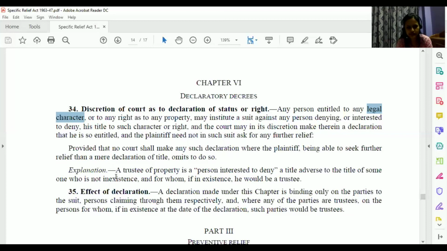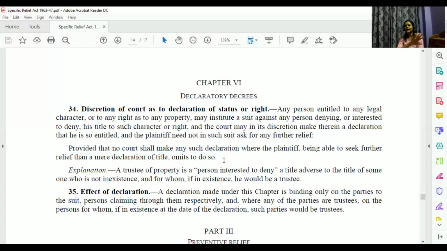And what is this explanation given? Provided or the explanation part, right? Ma'am, the proviso, provided. Proviso, okay. So provided that no court shall make any such declaration where the plaintiff, being able to seek further relief than a mere declaration to title, omits to do so.